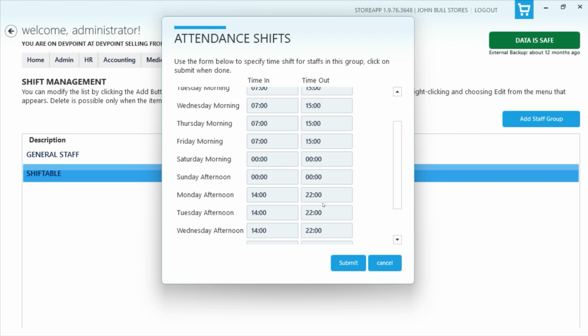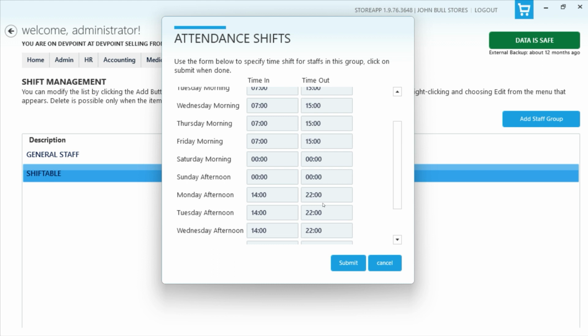The same goes for afternoon shifts. If the staff are supposed to come in by 2, but they clock in by 1, or by 12:30, 12-ish, the system will just assume that they are in afternoon shift because that time is closer to the 2 o'clock mark, and that they came in early for their shift.